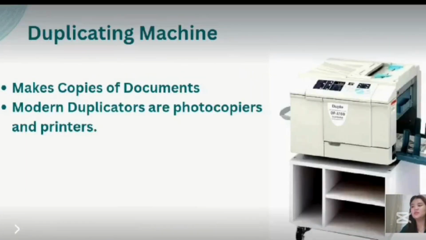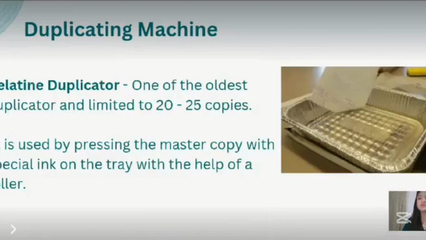So, the next one is the duplicating machine. It makes copies of documents. Modern duplicators are photocopiers and printers. Gelatin duplicator is one of the oldest duplicators and limited to 20 to 25 copies. It is used by pressing the master copy with special ink on the tray with the help of a roller.